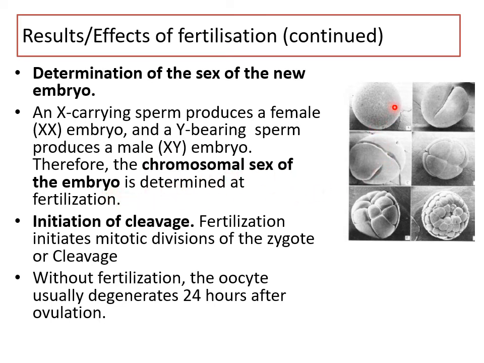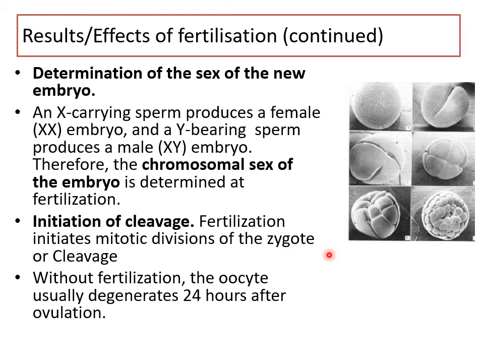And as you can see, once the zygote is formed, it soon starts dividing mitotically: one becomes 2 cells, 2 becomes 4 cells, 4, 8, 16, and so on. Immediately the zygote starts undergoing cleavage, the beginning of cleavage. Cleavage is the mitotic divisions of the zygote. So fertilization is complete only when cleavage is initiated.